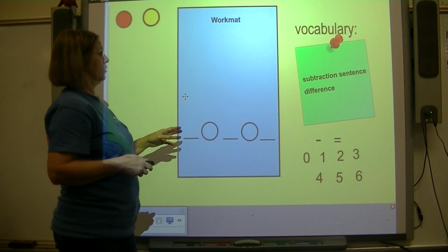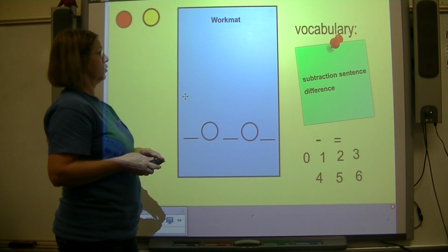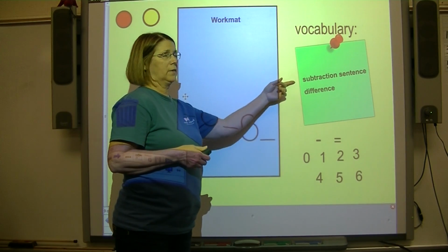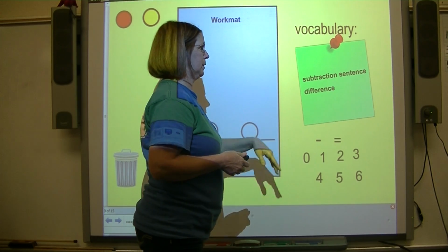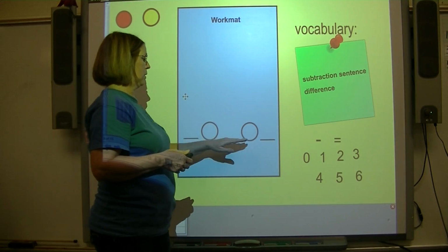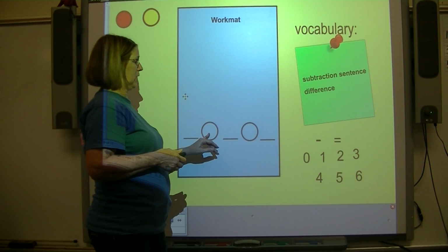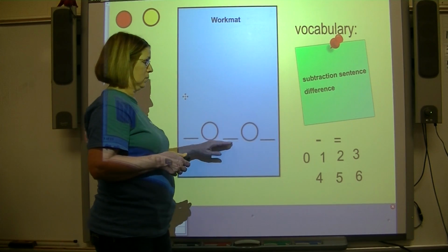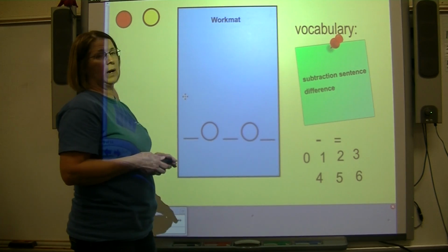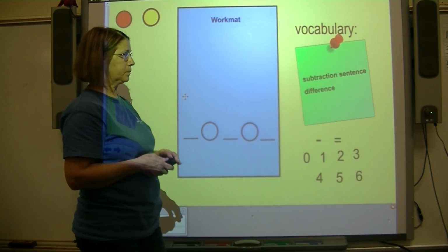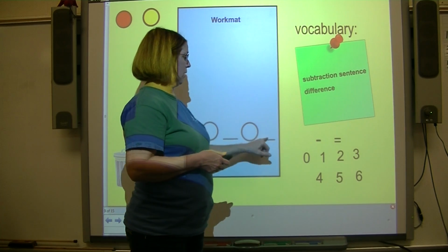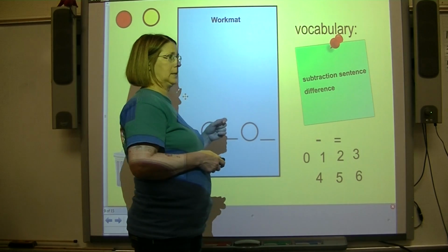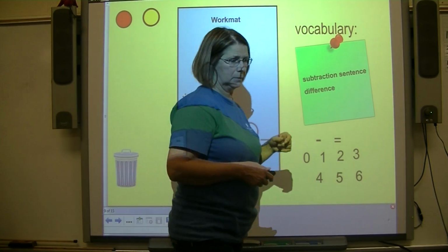Okay, now today we are going to work on subtraction sentences. That's one of our vocabulary words, and difference. A subtraction sentence is what we write when we have a number and we take something away and we're left with something. This is the little form that we use when we write a subtraction sentence. And the answer that you get when you write a subtraction sentence is the difference. Okay?